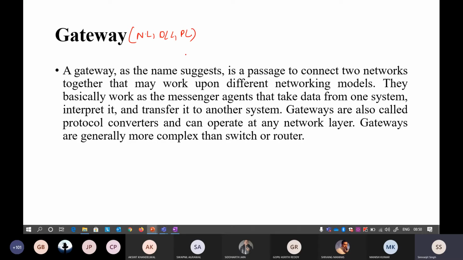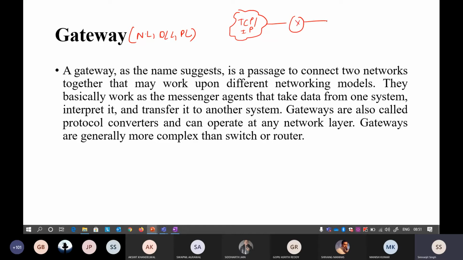These are already used in the gateway. Now how is the gateway different from the router? If you saw earlier, the router can only connect different LANs or different WANs. Suppose this is a router and this is a network architecture. Suppose a particular network follows TCP/IP.